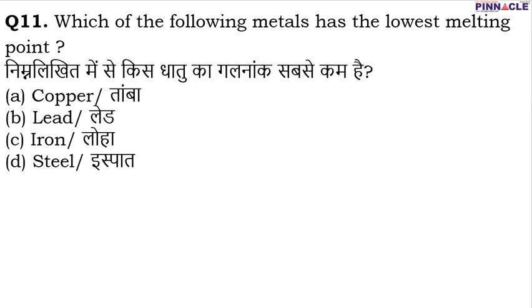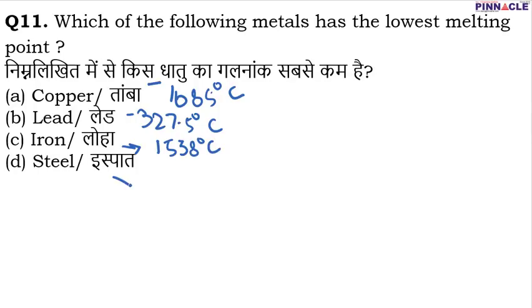In question number 11, we have been asked which of the following metals has the lowest melting point. Let me tell you the melting point of each one of them. The melting point of copper is 1085 degrees centigrade. The melting point of lead is 327.5 degrees centigrade. The melting point of iron is 1538 degrees centigrade, and steel has a melting point of 1370 degrees centigrade. So from this, it is very clear that the lowest melting point is that of lead, hence B is going to be the correct option.